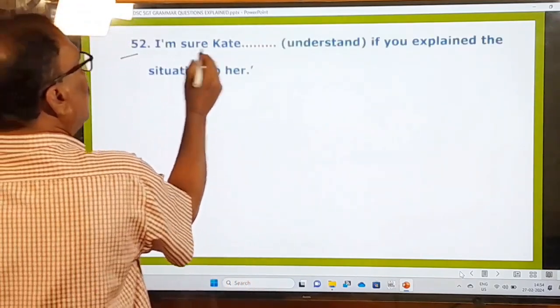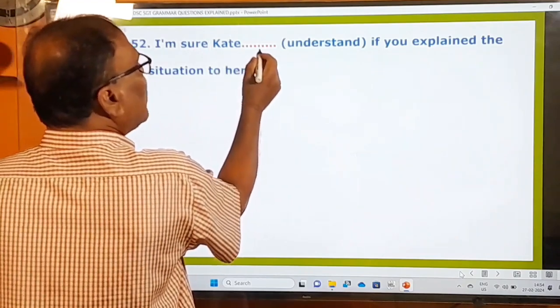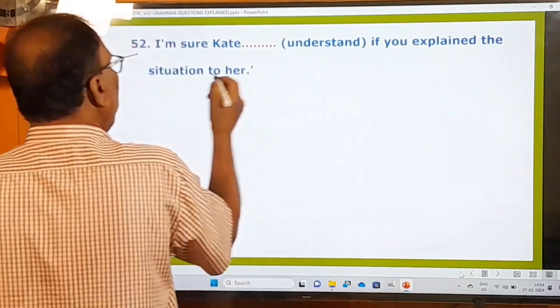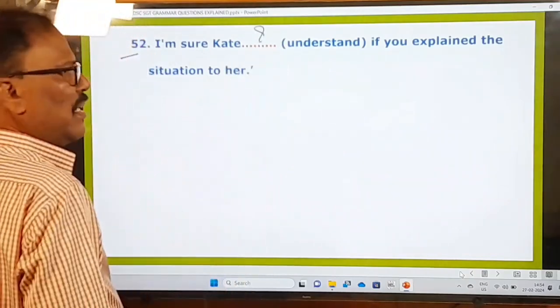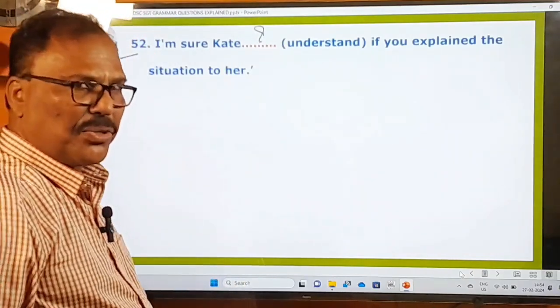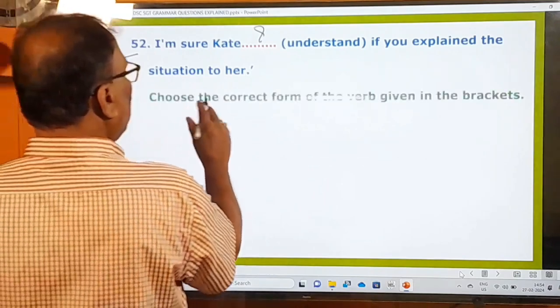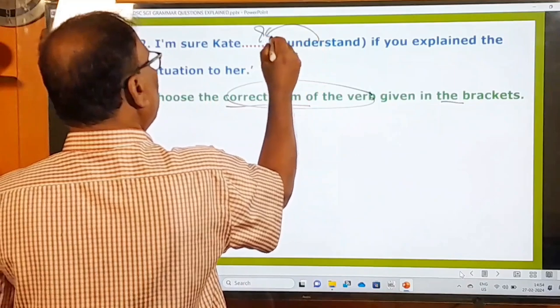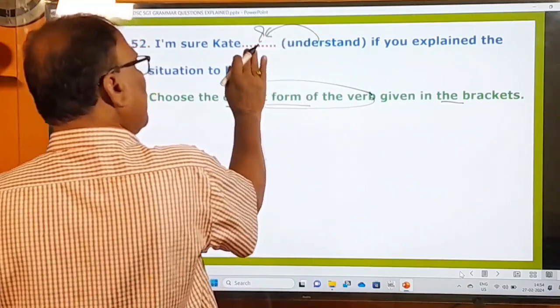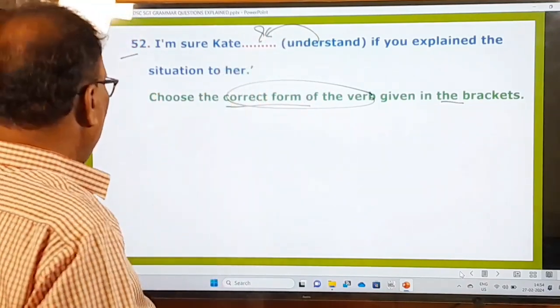52nd one. I'm sure Kate dash understand if you explain the situation here. So here is a blank given, and what is the examiner asking you to do? Let us see. Okay, choose the correct form of the verb. This is very important. What is the correct form of the verb to be used in this blank? Okay, what is that? Let us see that.